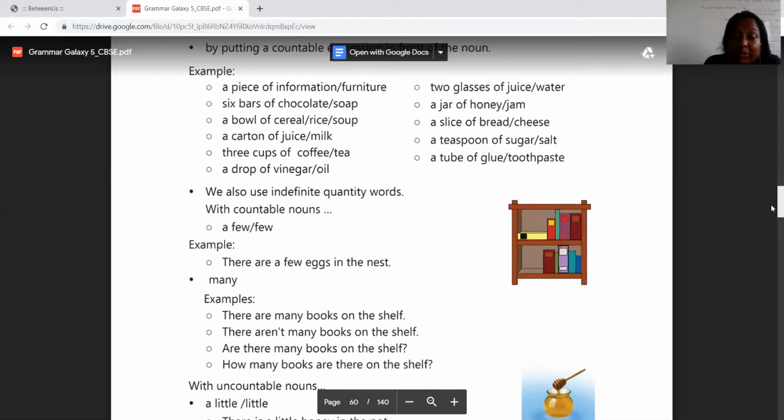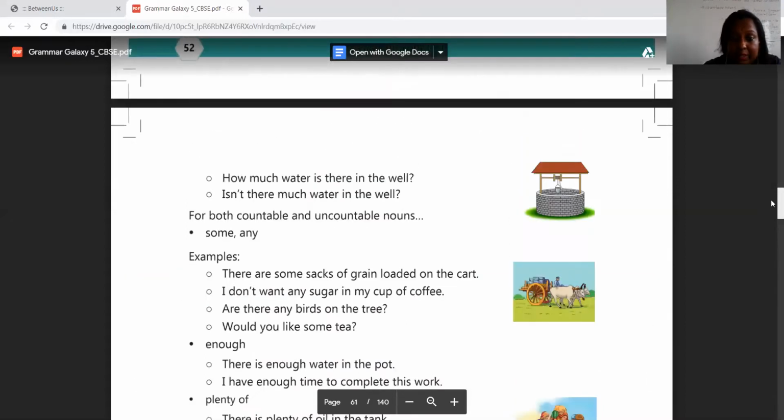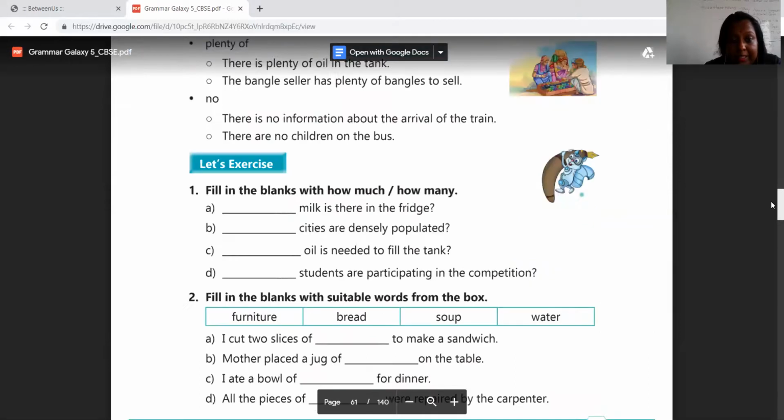So we also use indefinite quantity words with countable nouns. A few: there are a few eggs; there aren't many books; there are many books; how many books. So the examples are given with the countable nouns, right? Now with the uncountable nouns, they have given words like enough, plenty of, no. So these are the examples. No, there is no information about the arrival of the train, like that.